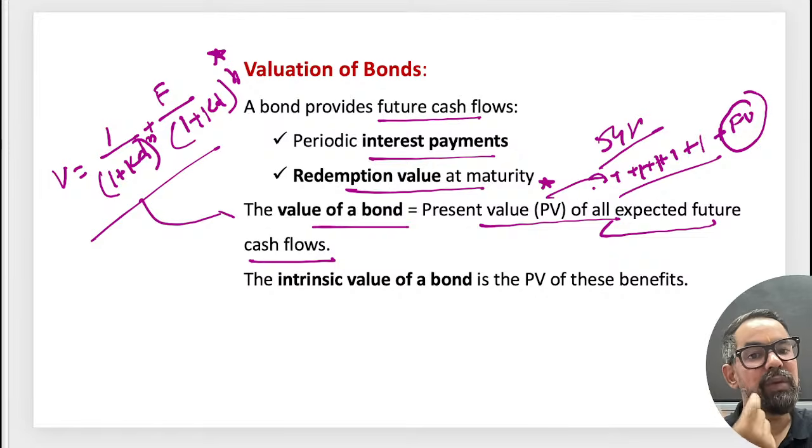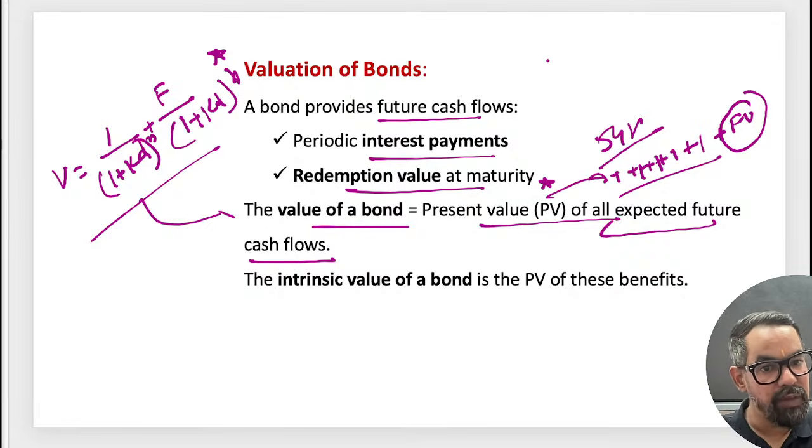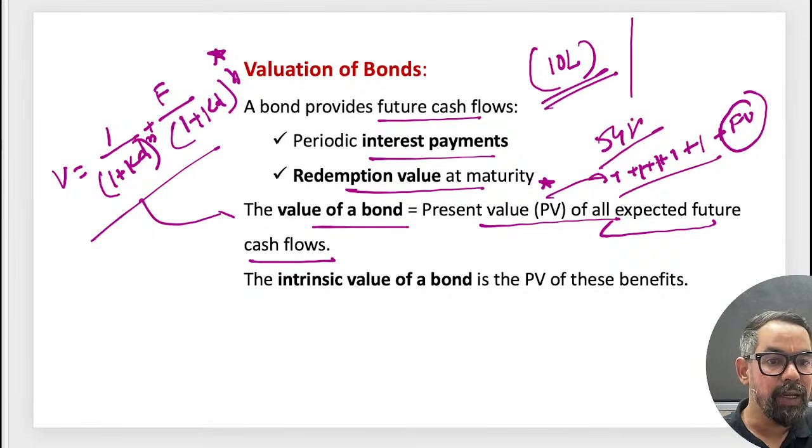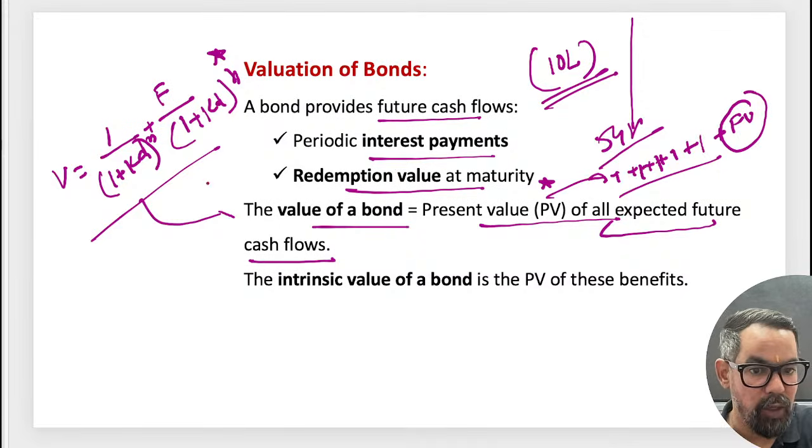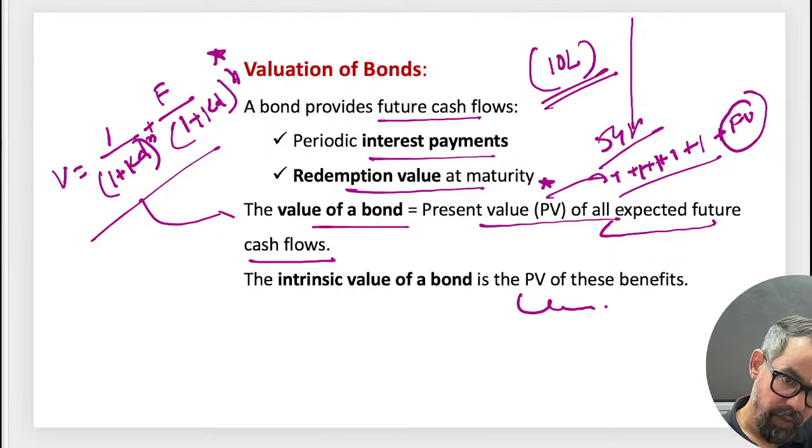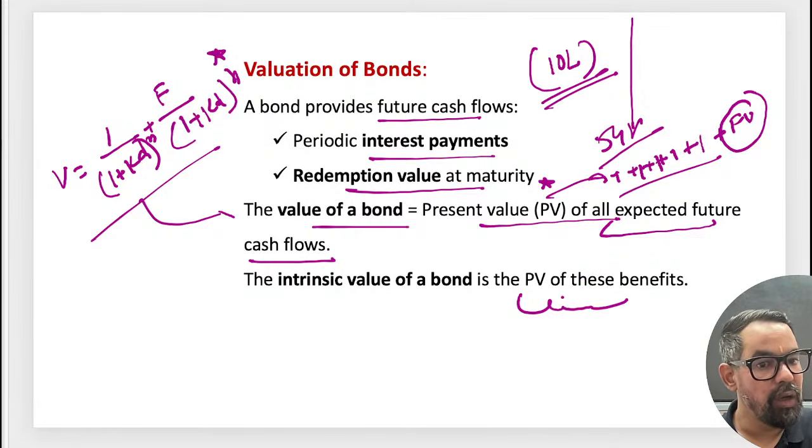Because the investment we make in this bond, that outflow, happens today. Let's say we invested 10 lakh rupees today. So we compare the future inflows at the present rate. The intrinsic value of the bond is the present value of the benefits.